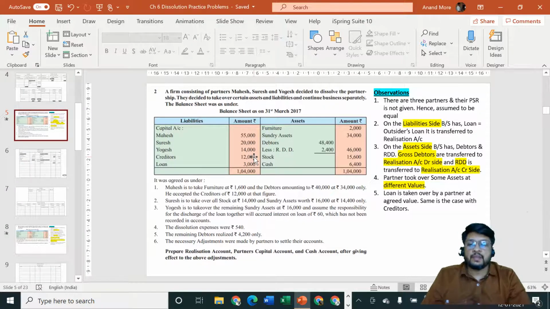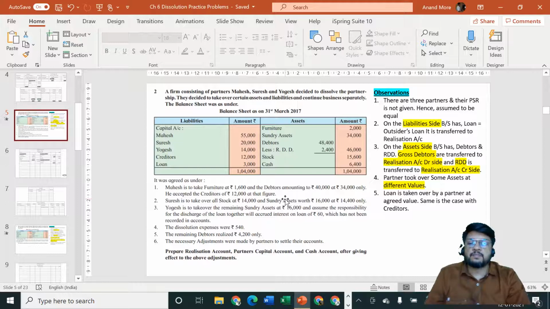No, there is no mistake, because it is clearly told he accepted the creditors of rupees 12,000 at that figure. That means creditors are taken over by him at book value itself. That means the book value is now becoming agreed value. It is agreed between the firm and Mr. Mahesh that he is going to take over the creditors at book value. So since it is agreed now, that means book value becomes agreed value. I hope it is clear to all of you.